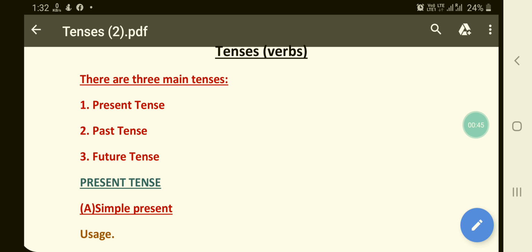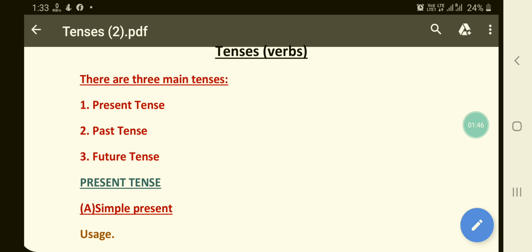For example, Farhan goes to school. Farhan went to school. Farhan will go to school. Now children, in the above sentences, goes, went and will go are verbs. In sentence number 1, the verb goes denotes the present tense and refers to the present time. In sentence number 2, the verb went denotes the past tense and refers to the past time. Similarly, in sentence number 3, the verb will go denotes the future tense and refers to the future time.